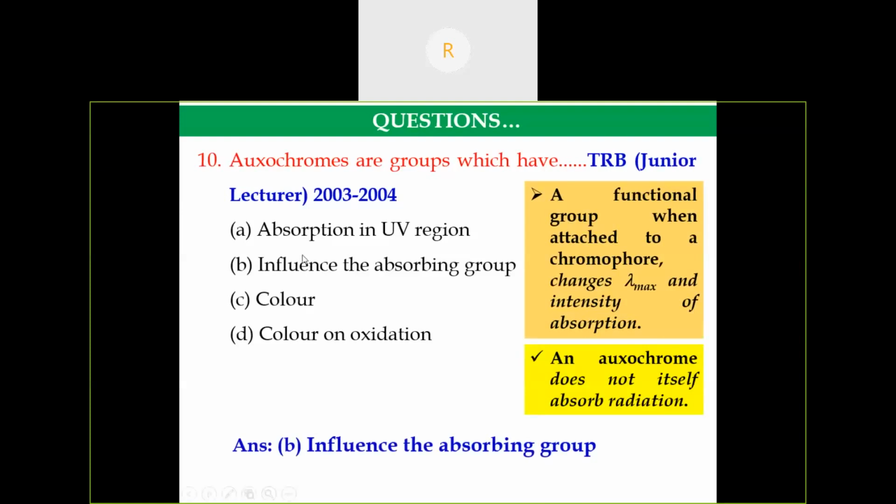So we should not confuse with option A. So absorption in UV region, it does not absorb itself. It will enhance the lambda max value in the presence of the chromophore. And also it does not directly give any color. So chromophore is responsible for the color of a compound.